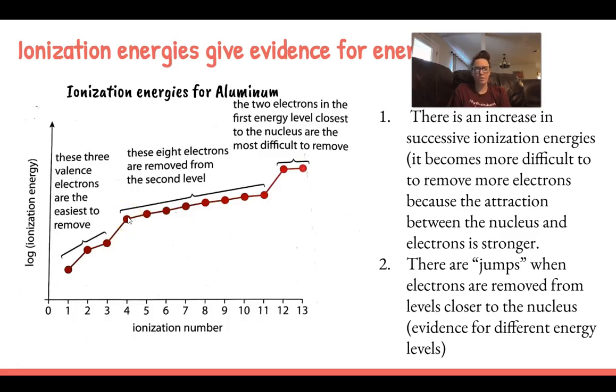So it's closer to the nucleus and it's going to take more energy to remove. So all of these 8 electrons represent the electrons in the second energy level. And then you see a jump once more going to the third energy level because these are the closest to the nucleus and they're the most difficult to remove.